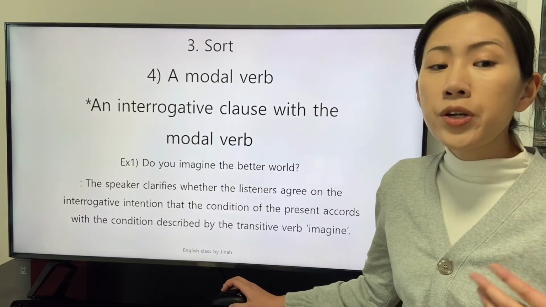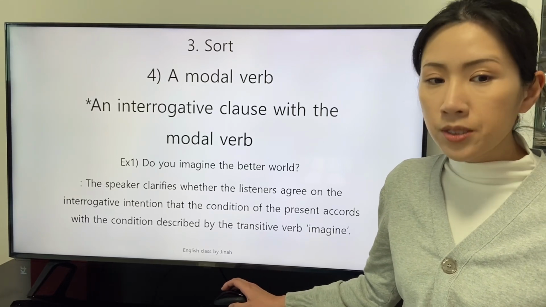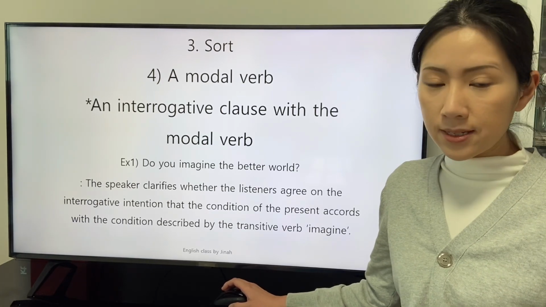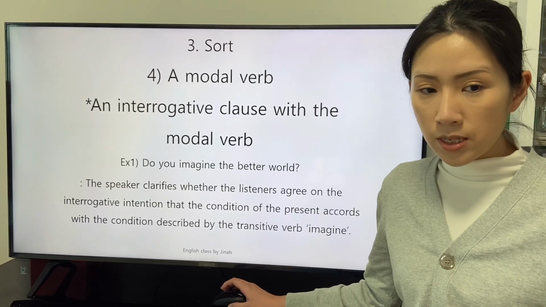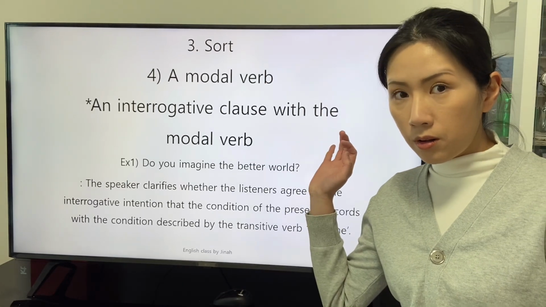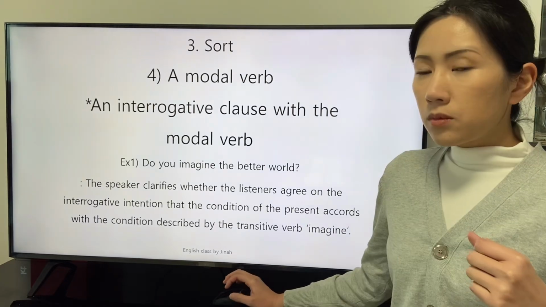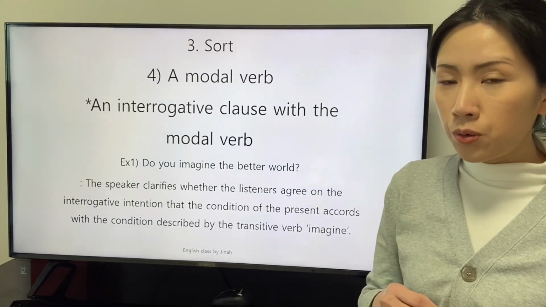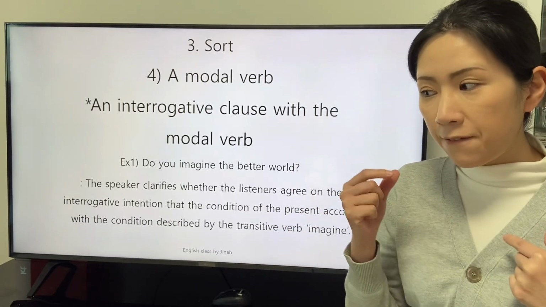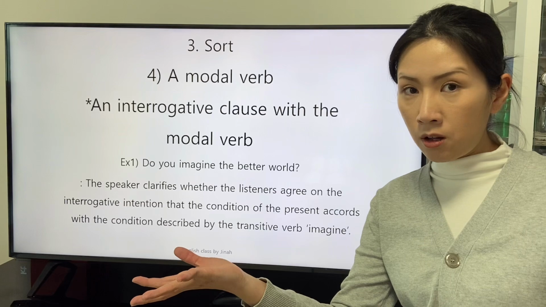There is a clause. Do you imagine the better world? The speaker clarifies whether the listeners agree on the interrogative intention that the condition of the present accords with the condition described by the transitive verb imagine. The modal verb do emphasizes the definition of the verb. The speaker intends to figure out that the emphasis of the speaker is accorded with the condition of the listeners.